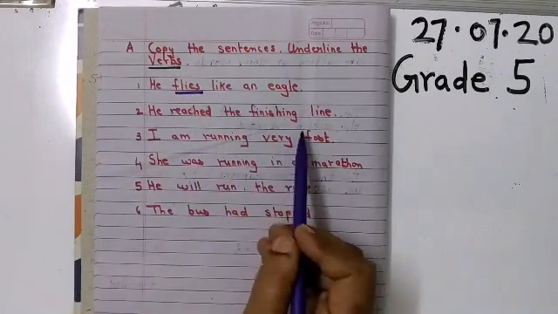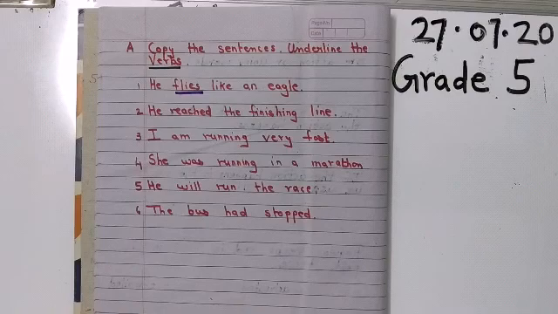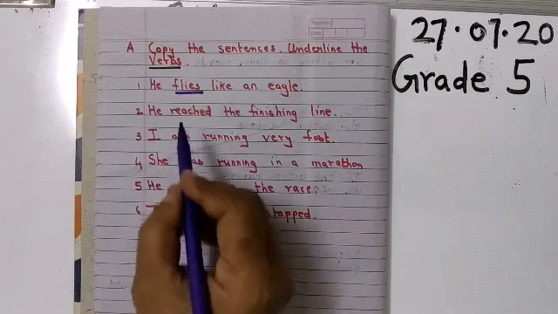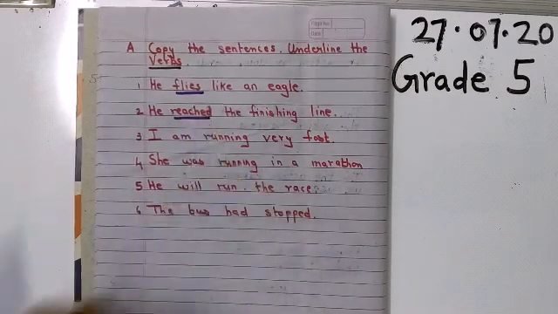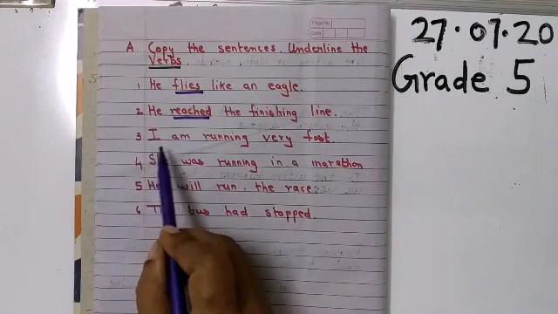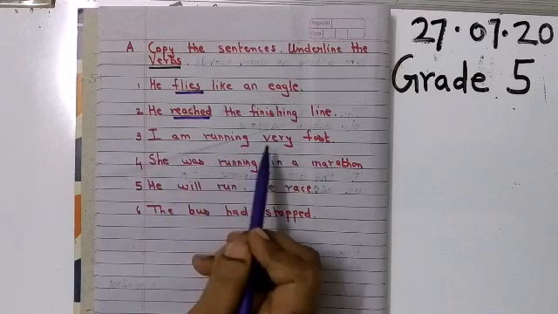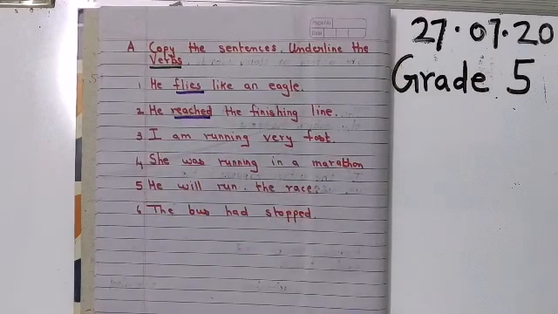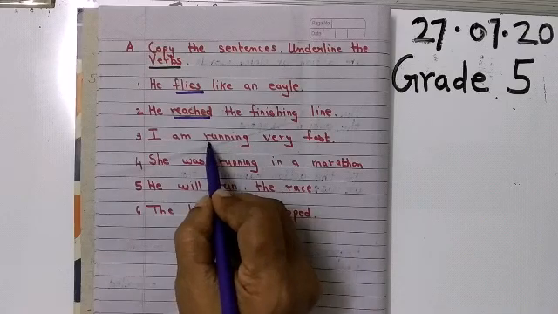Now he reached the finishing line. What's the verb here? Reached, that's the action. Now children, what I was telling you is, look at this sentence. I am running very fast. Now which is the verb here, children? Running.